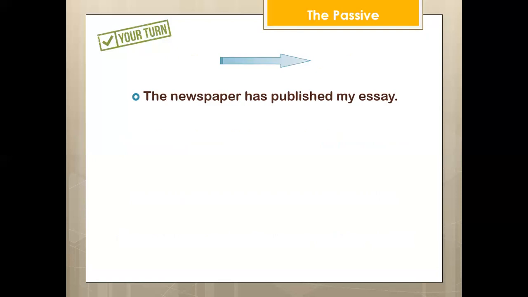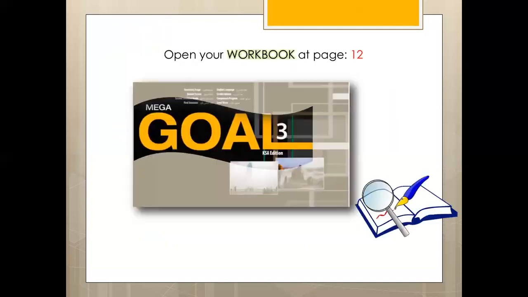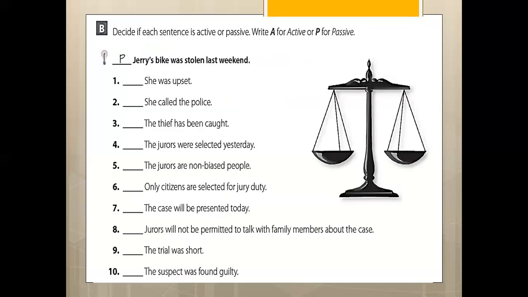You can stop the video to answer the exercises and change the statements up to passive, because I'm going to skip answering the questions to show you the answer directly. Open your own workbook for more practice on page 12 and try to answer this exercise.